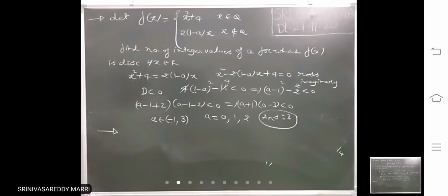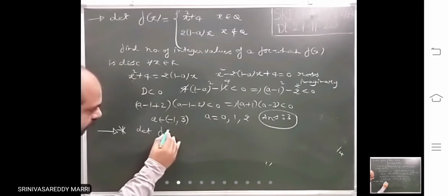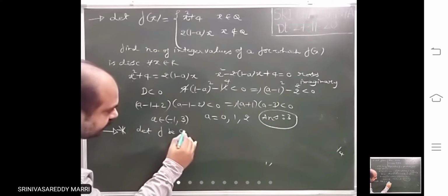Next, a very important point. Look at it.